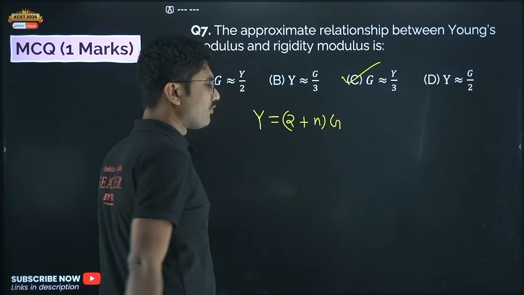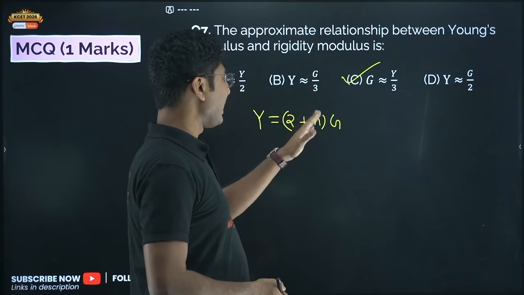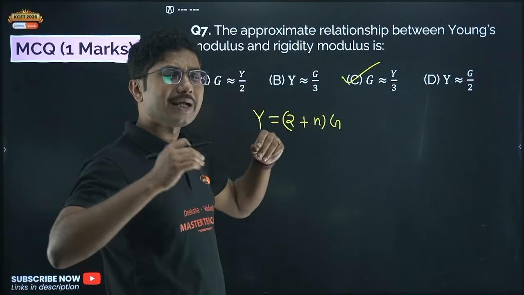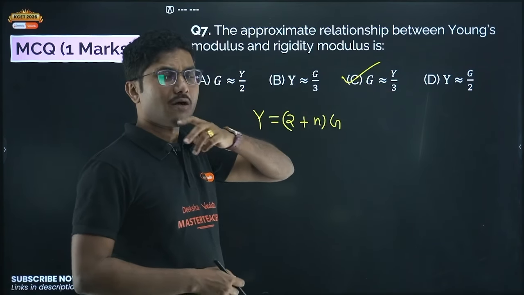This is the approximate formula, but for most objects you can take n equals 1, and if you take n equal to 1, then you will get G is equal to Y by 3. Remember that G is smaller than Y. That's why it is 1/3 of Y.